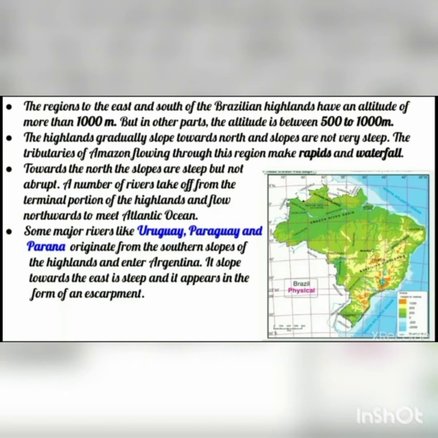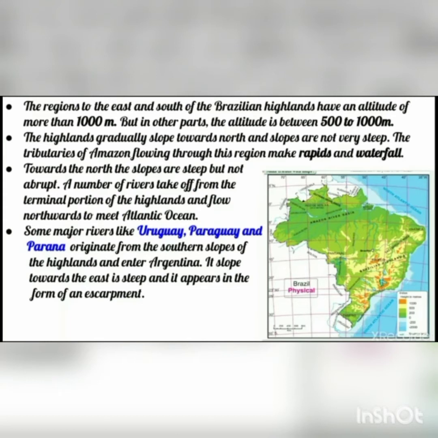The highlands gradually slope towards the north, and the slopes are not very steep. Steep means very straight. The tributaries of the Amazon flowing through this region make rapids and waterfalls. And towards the north, the slopes are steep but not abrupt. Abrupt means there is no break in between.